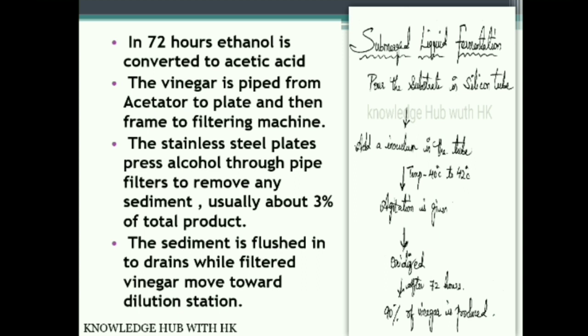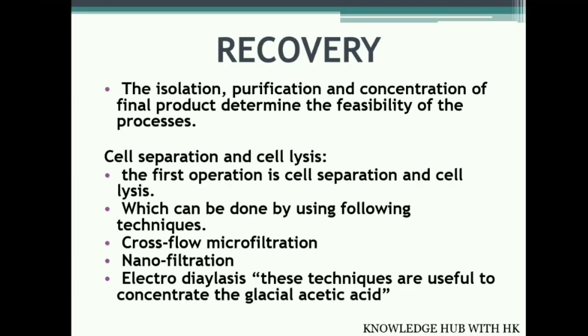The vinegar is piped from the acetators to the plates of filtering machines. These plates are made of stainless steel, which press the vinegar through pipe filters to remove the sediments. The sediments are flushed out or drained while the filtered vinegar moves towards the dilution stations.